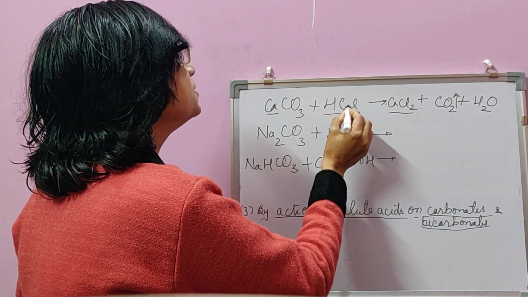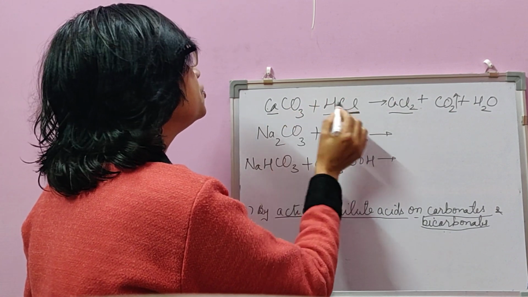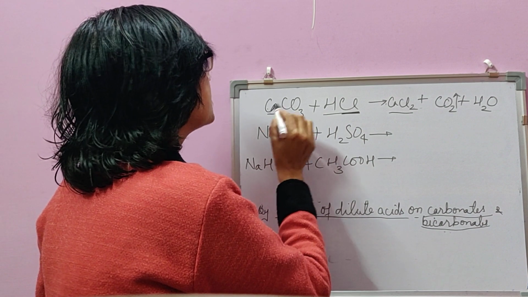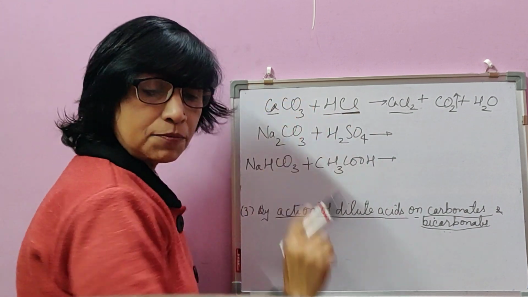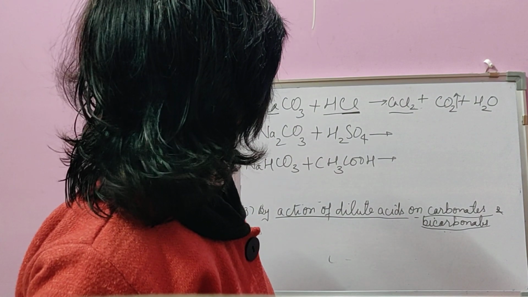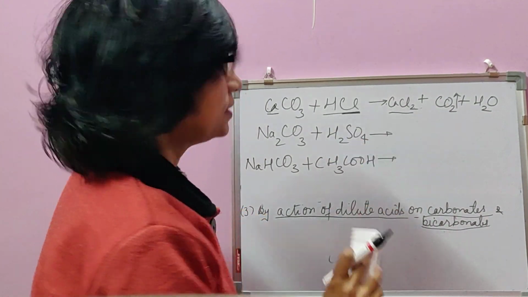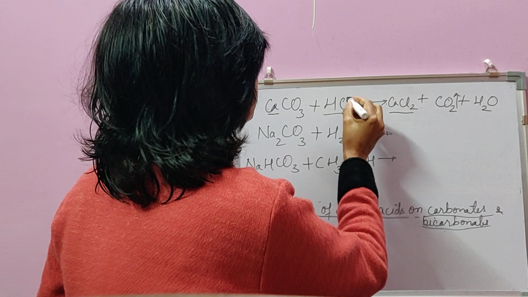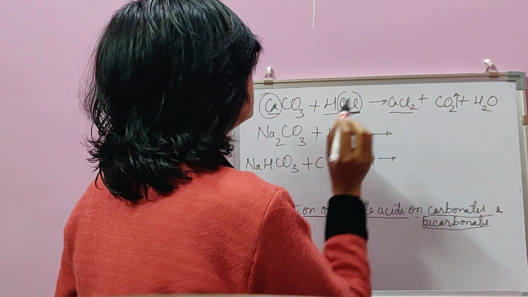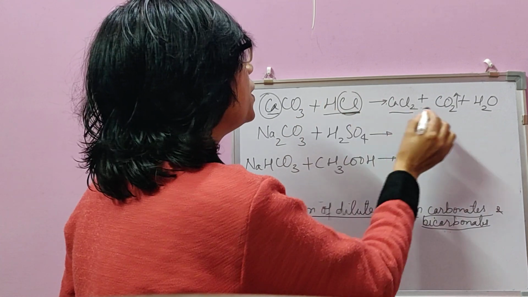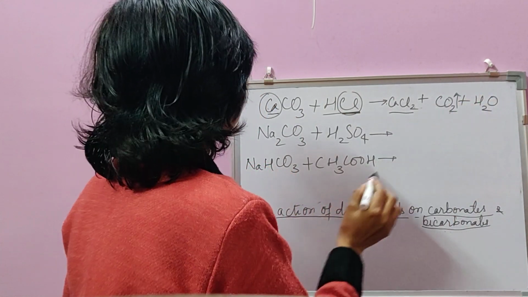That will be calcium sulfate. If it is nitric acid, calcium nitrate. If it is carbonic acid, calcium carbonate. But calcium carbonate is already being used, so we won't use carbonic acid. But different acids which we use, negative radical of the acid combines with metal to form the salt, and the remaining component will form carbon dioxide and water.